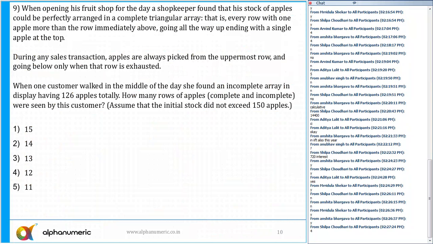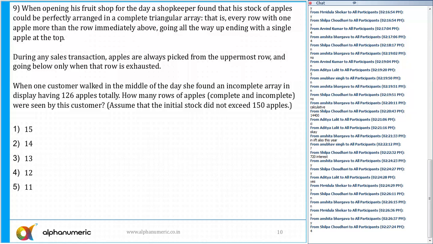Option 4. Now, again, the 9th is a question which I don't think is a new question for most of you, as we have done a similar kind of question in the class. And I'll also tell you where we had done this one.